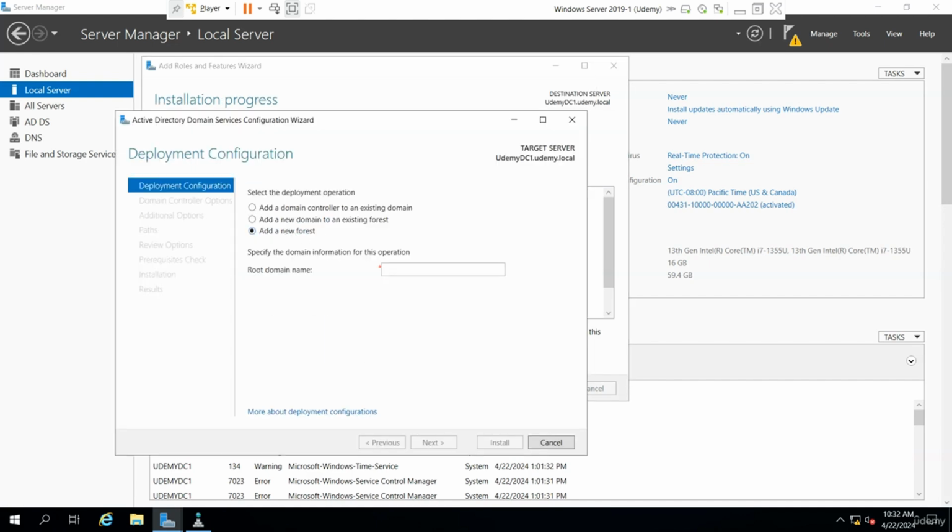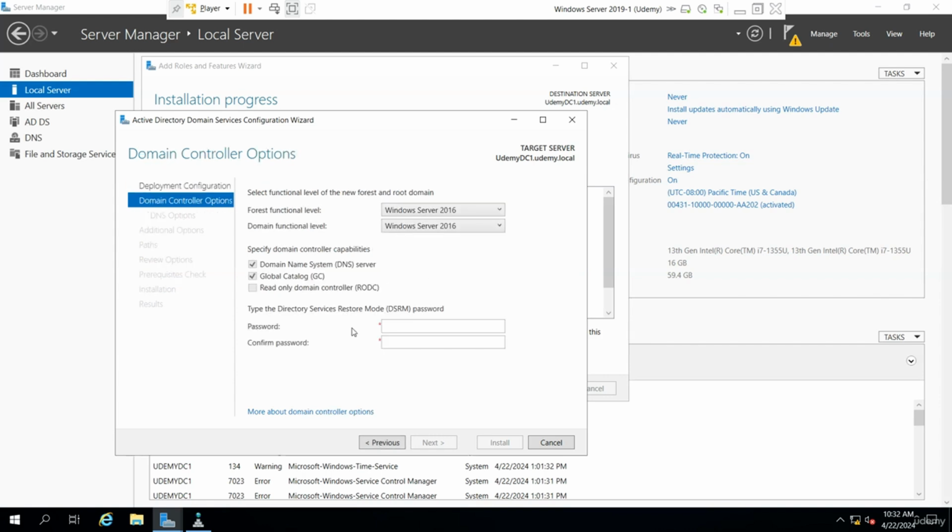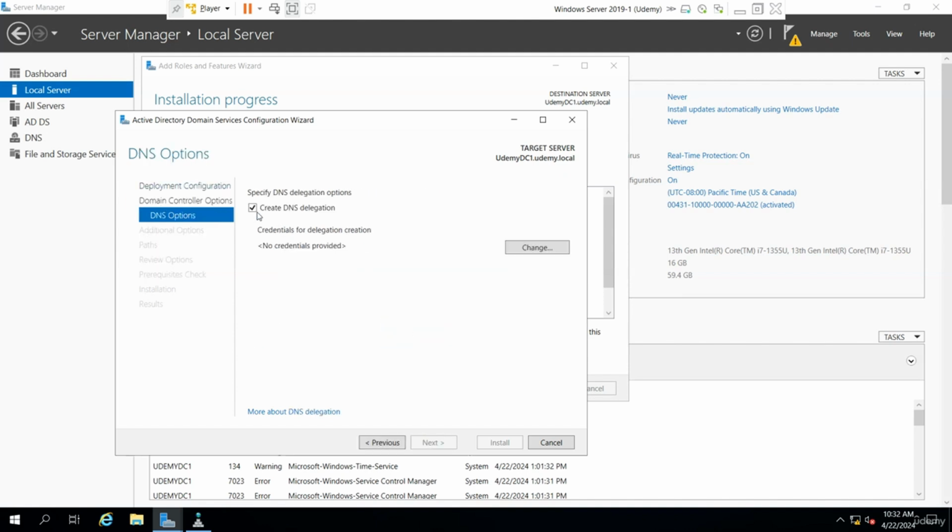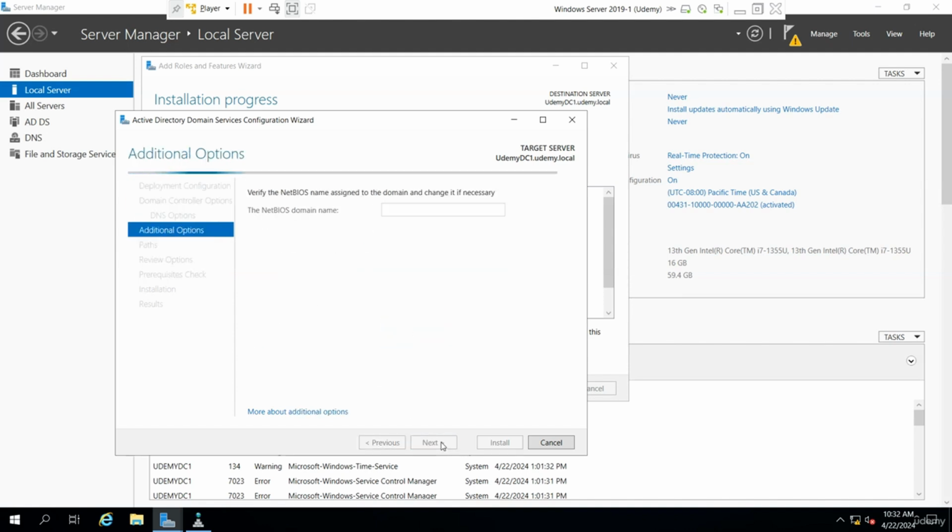Right, let's see. So add new forest, Udemy.local. Next, it's going to find it quick. It's going to know, oh, I know Udemy. It's somewhere. I could see how fast I was. Remember before it took a while? You see, when you do things the right way, everything is much faster. There you go. This is good. I don't need to create the delegation. No error message like the way it was before. So I'm going to go next, next, and all the way through.